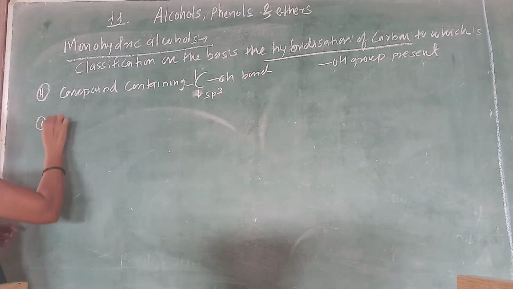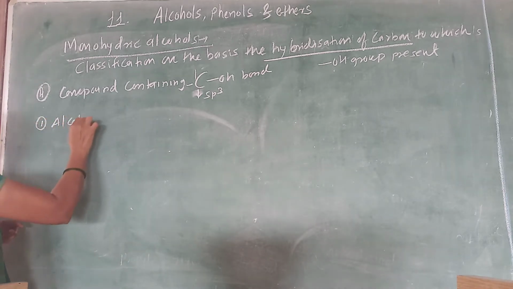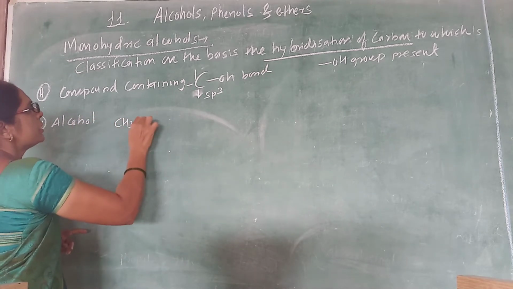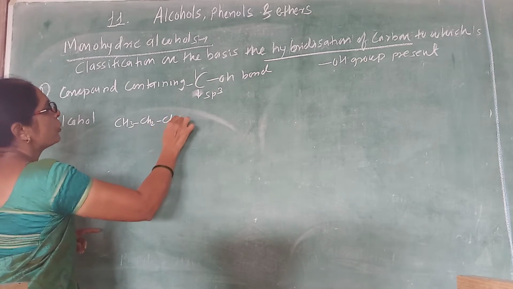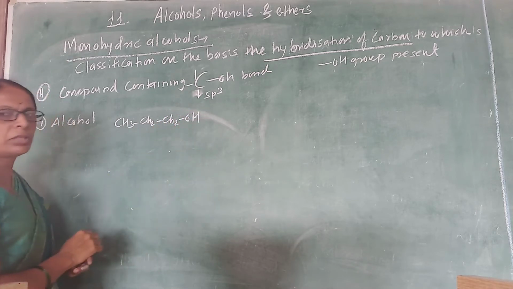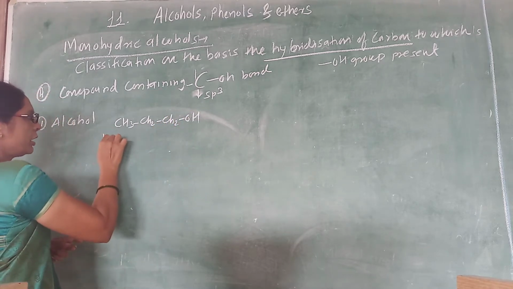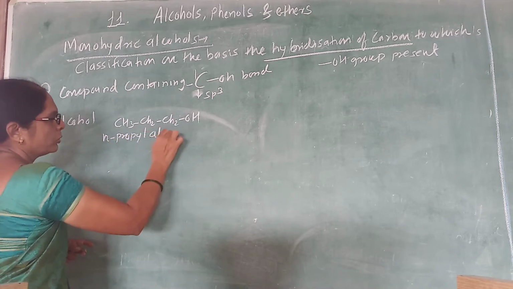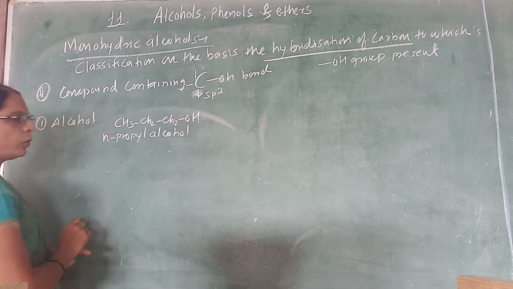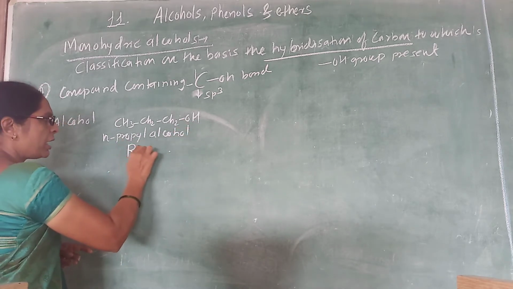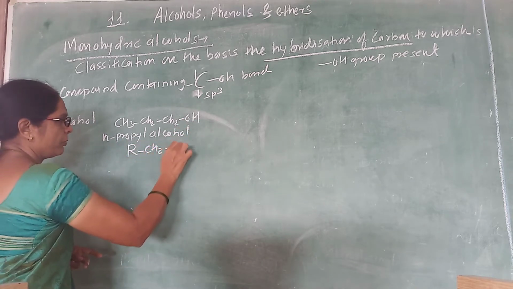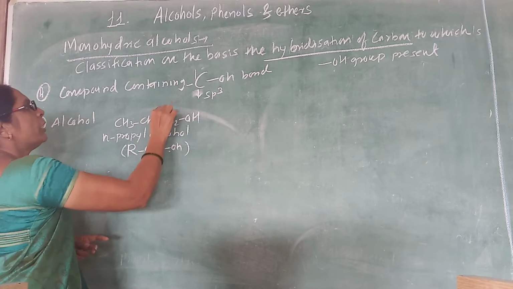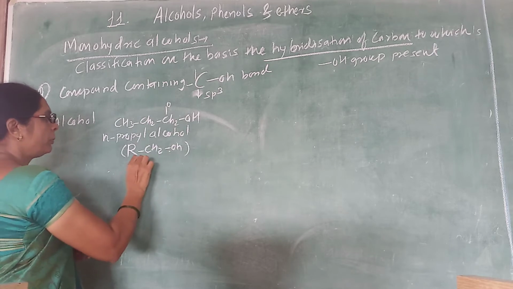The first is the alcohol. Suppose you consider an example like CH3CH2CH2OH. That is a 3 carbon alcohol. So it is 3 carbon, meaning propyl, and it is straight chain, so n-propyl alcohol. Remember, n-propyl alcohol is the same as RCH2OH, because the hydroxy group is attached to a carbon which is attached to only one carbon. So it is an example of primary alcohol.